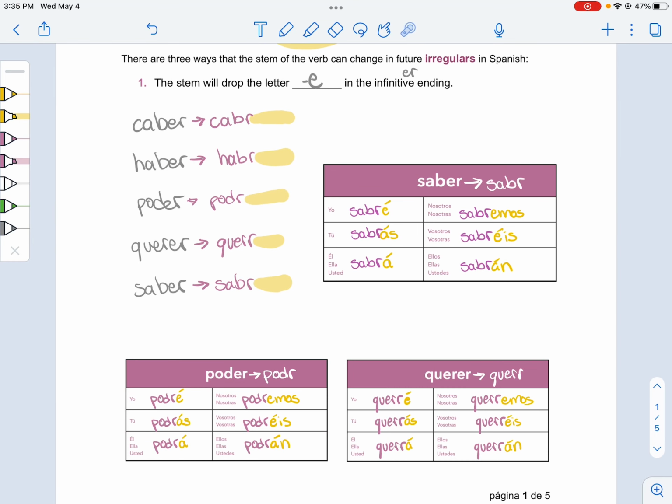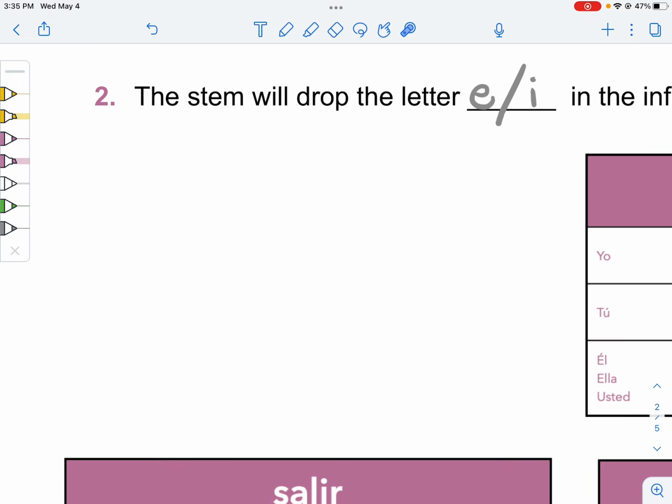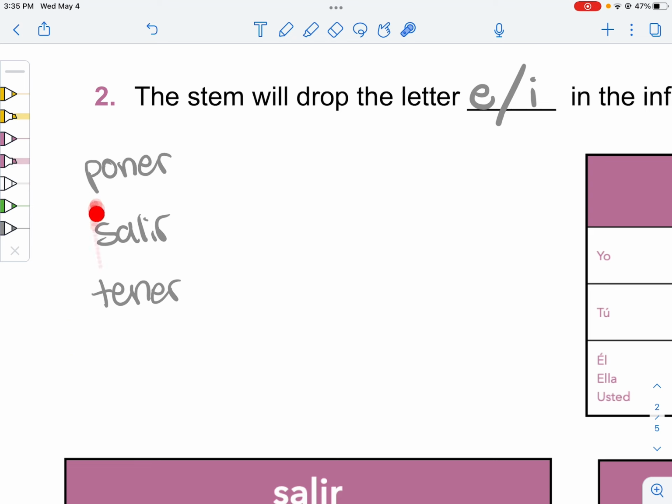Awesome. So in our first group, we drop the letter E, and those are all ER verbs. Our second group is ER and IR verbs, and these guys not only drop the E or I, but they also add a D in there. So that is delightful. The verbs in this group are poner, salir, tener, valer, and then venir. Actually, I'm going to switch those orders real quick because I prefer alphabetical order over ending similarity.